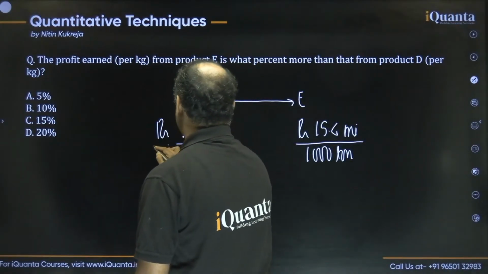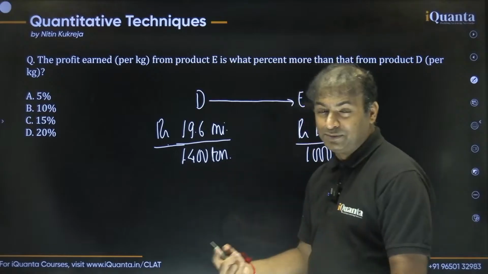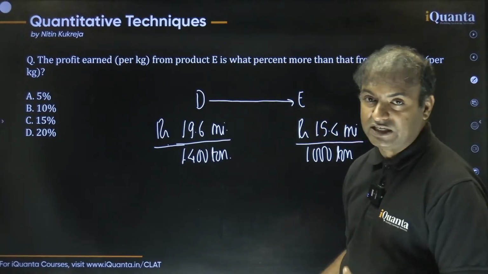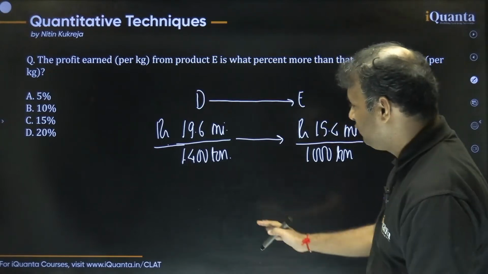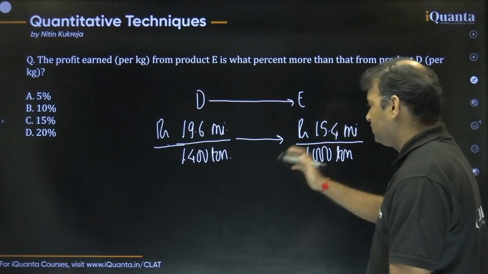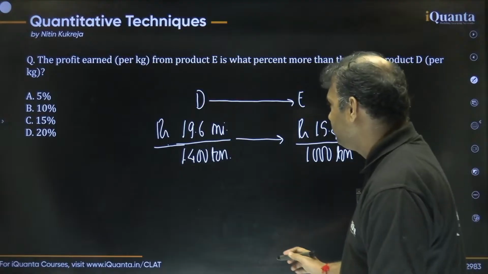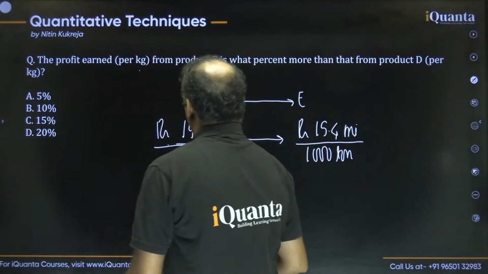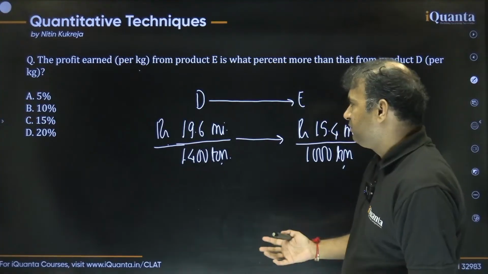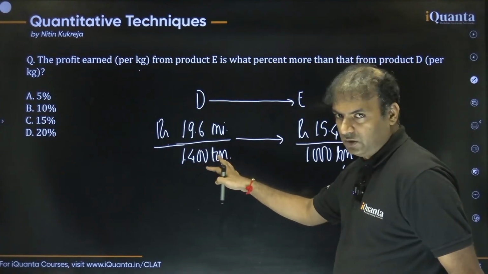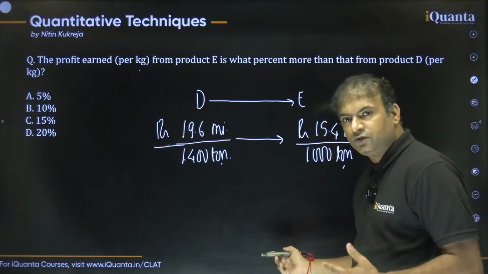If you had to find the absolute change in the profit, it would be very time-consuming. But they're asking about the percentages. So guys, the good thing is that we can always cancel the terms in the initial and final values. For example, they're asking about per kg, but if you cancel the tons, it becomes per kg itself, right? Per kg, you just have to multiply by 1000, and the 1000 will be cancelled out, simple, right?